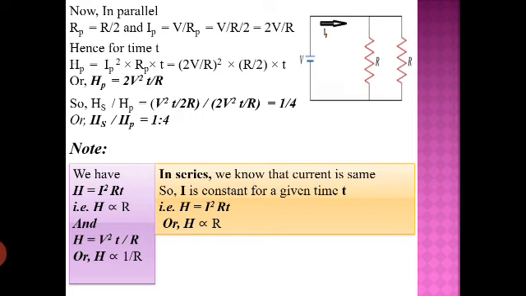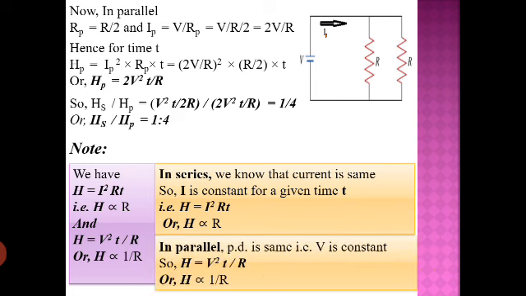So in this case we will go for the formula I square R into T, that is, we can say H is proportional to R, meaning the more the resistance, the more the heat produced in the resistor. So if we have a series combination, we'll compare the heat produced in different resistors with the help of this formula, because in this case I is constant. We can see in the first equation current is there but voltage is not there, and in the second equation voltage is there but current is not there. So this way we can remember. I hope it is clear.